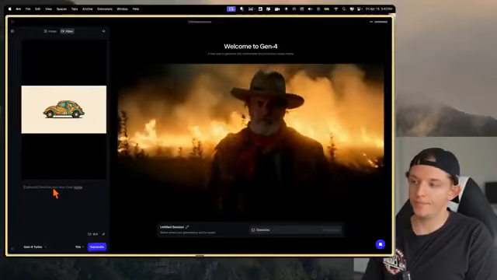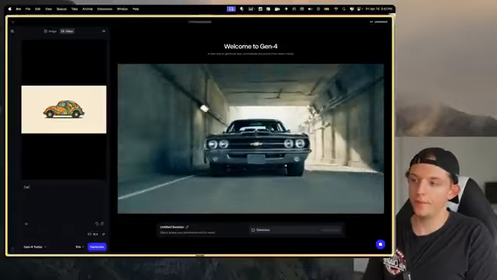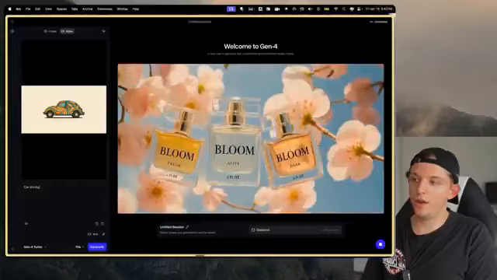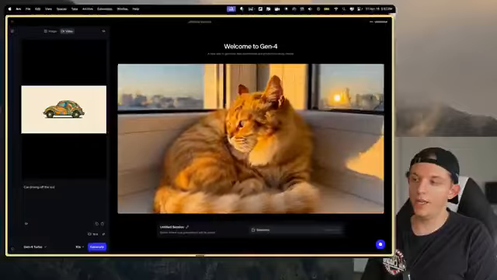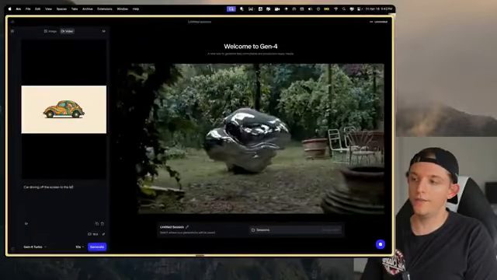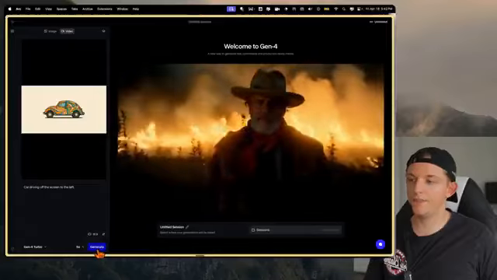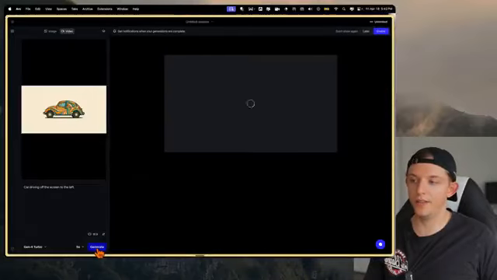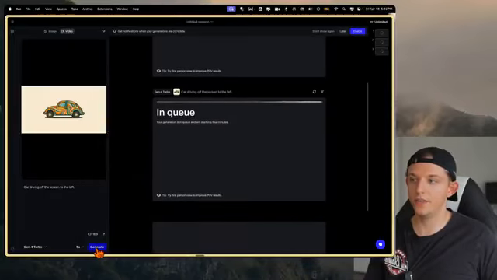I'm going to say car driving off the screen to the left. And now we can make these 5 seconds. And let's go ahead and generate this.